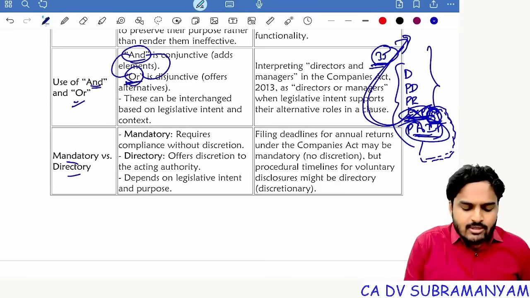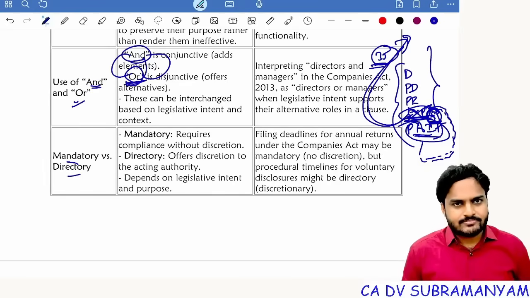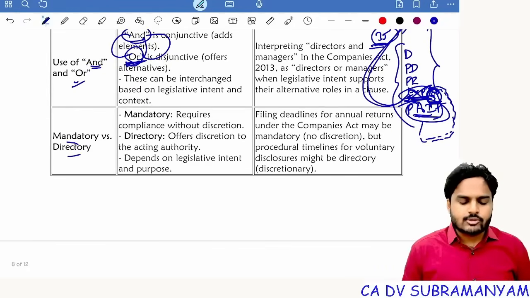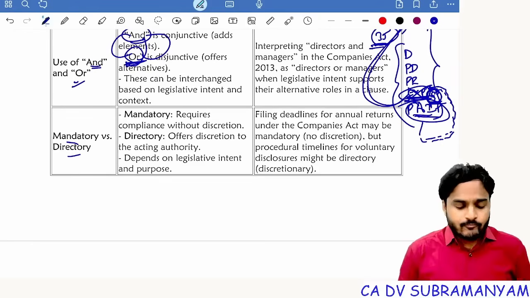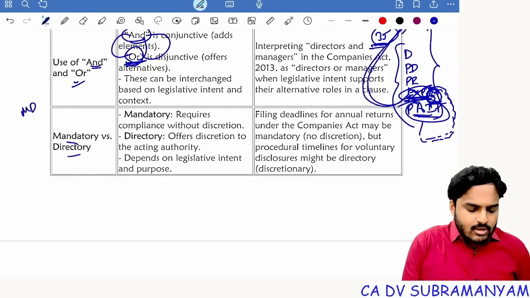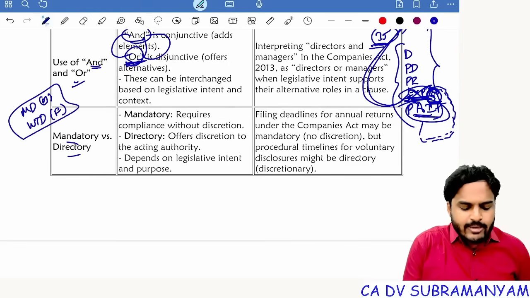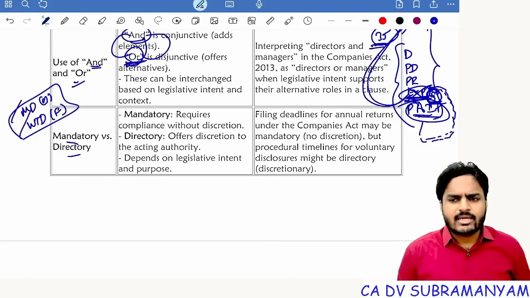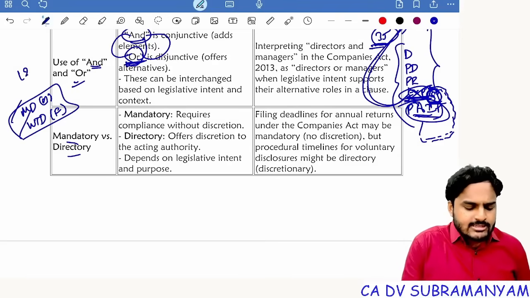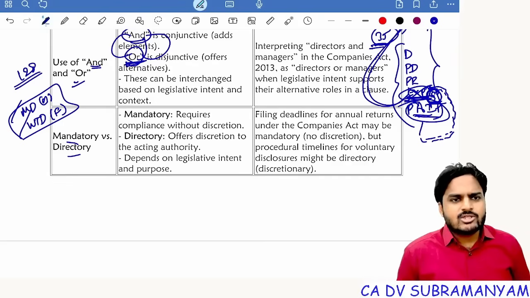And sometimes the word "or" should be construed as "and". Getting my point? Suppose maintenance of books of accounts. For example, the MD or whole-time director in charge of finance is responsible for maintenance of books of accounts. And both are defaulted, both defaulted when complying with section 128. Now, who will get punishment? Both parties will get punishment. They can't argue.